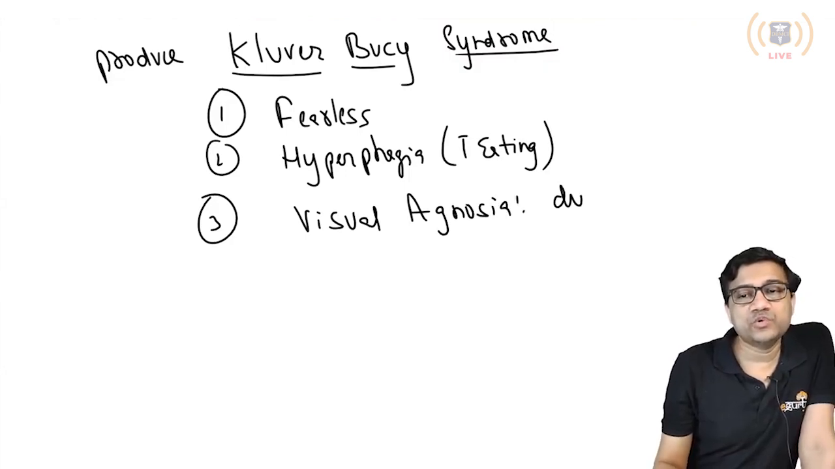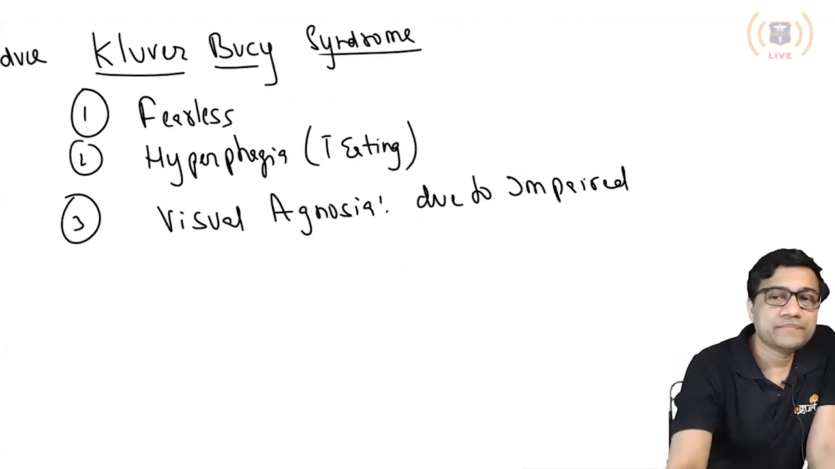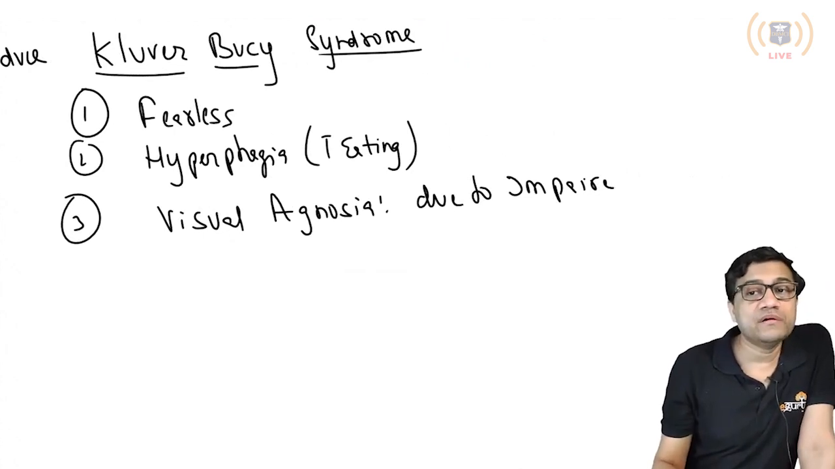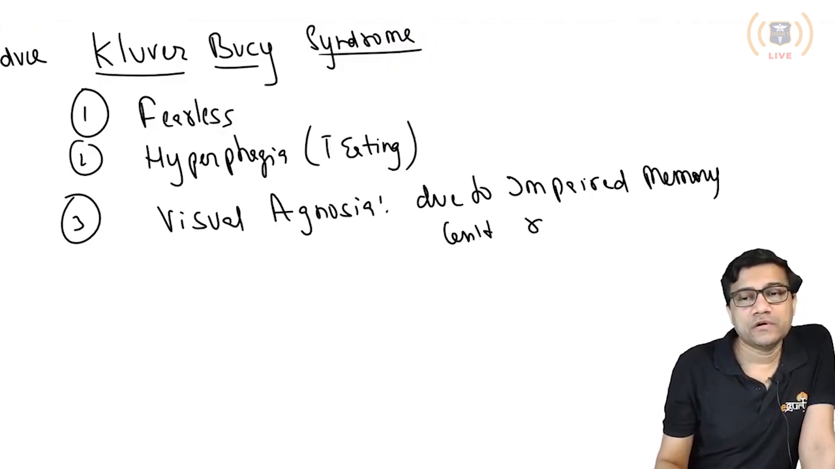So due to impaired memory, because memory is stored in the temporal lobe, the animal can't recognize things properly.